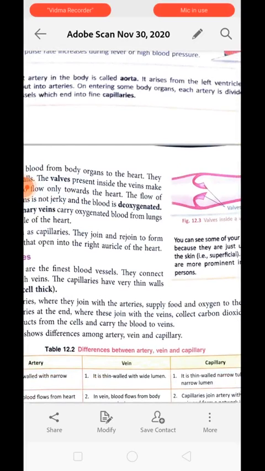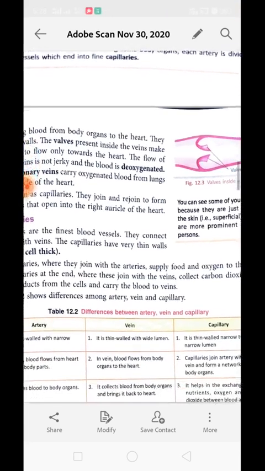The flow of blood in a vein is not jerky, and the blood is deoxygenated in nature here, meaning the blood is not carrying oxygen. The pulmonary vein is the only vein which carries oxygenated blood, and it receives the oxygenated blood from the lungs to the left auricle of the heart. Veins, like capillaries, join and rejoin to form large veins and open into the right auricle of the heart. About the heart we will study next, so that we can understand what the right auricle and left ventricle are.